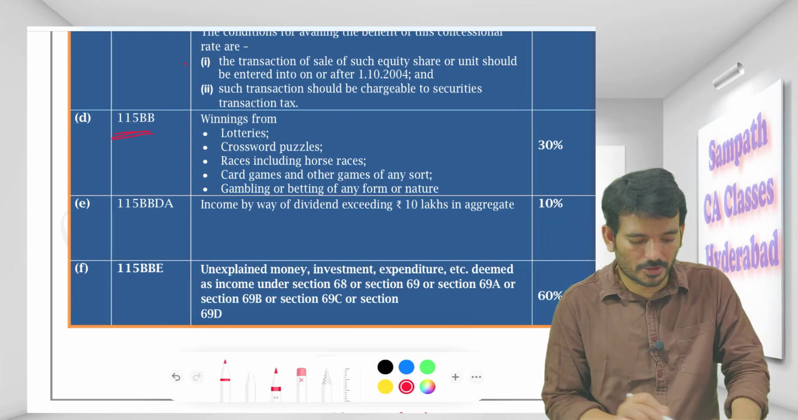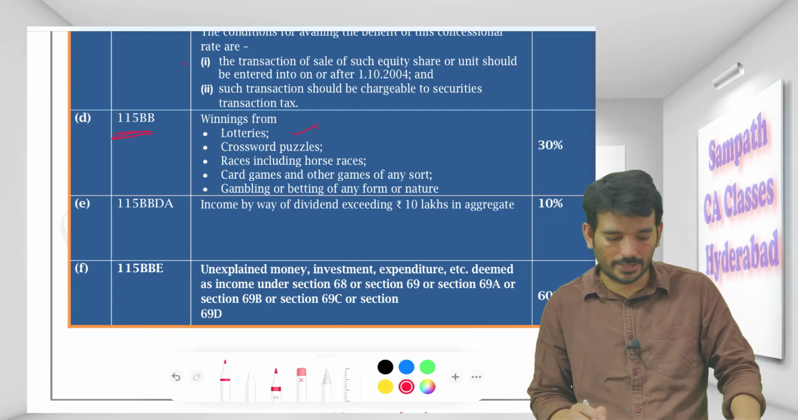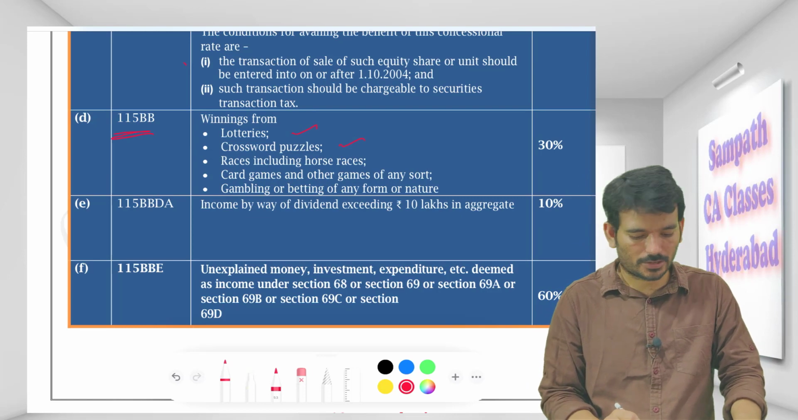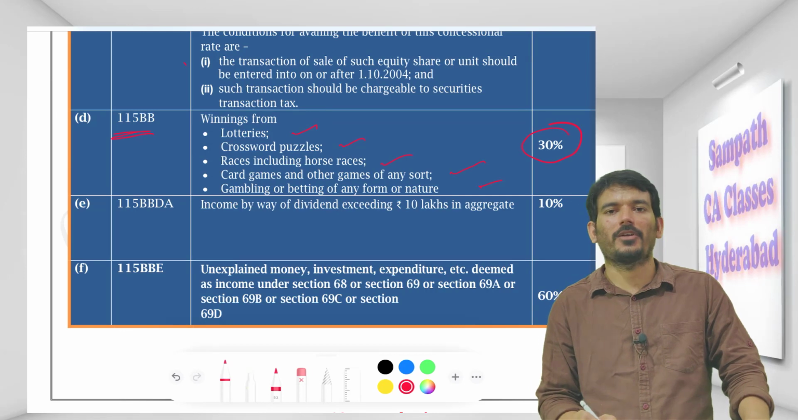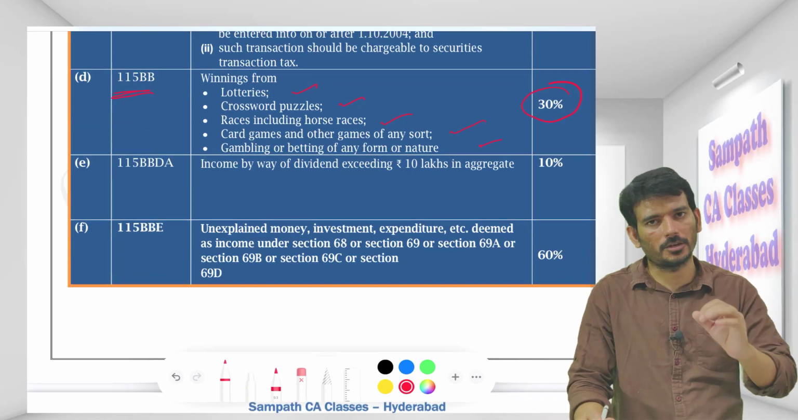And coming to this 115BB, the people who are having a lot of money, they are going for the lottery and they are going for the crossword puzzles, race horses, card games and gambling. 30% flat, no deduction, no expenditure is allowed, 30% flat.